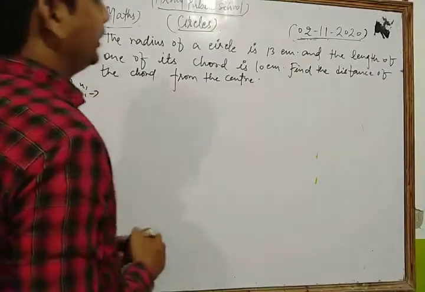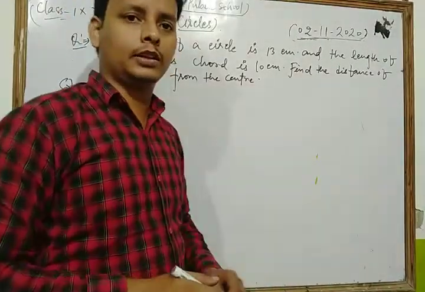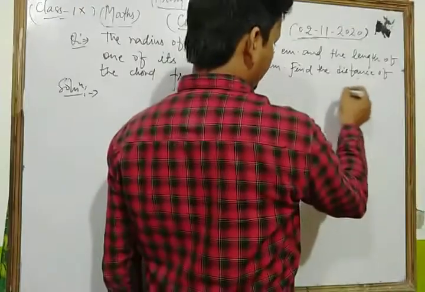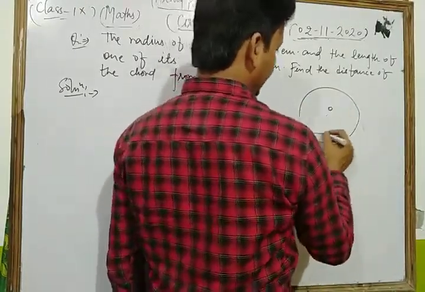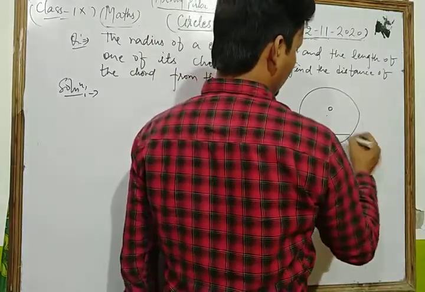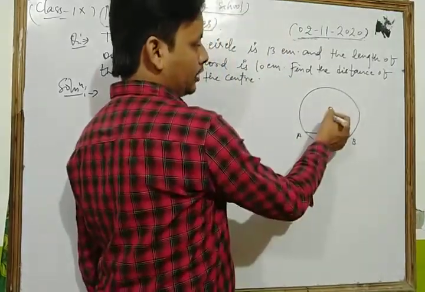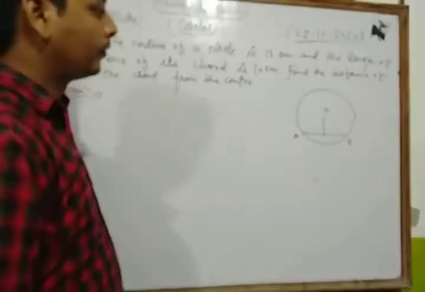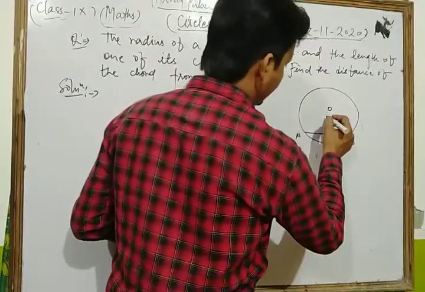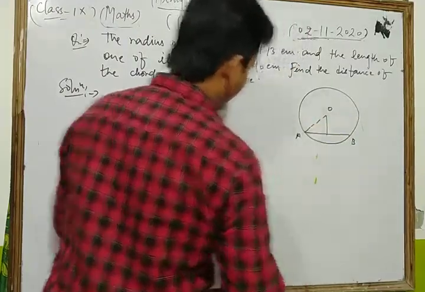First of all, we form a circle. This is the circle with center O, and we take AB as a chord. And we know that the perpendicular drawn from the center of the circle to the chord bisects the chord. This is the theorem I just proved, and we join OA. Okay, now look.